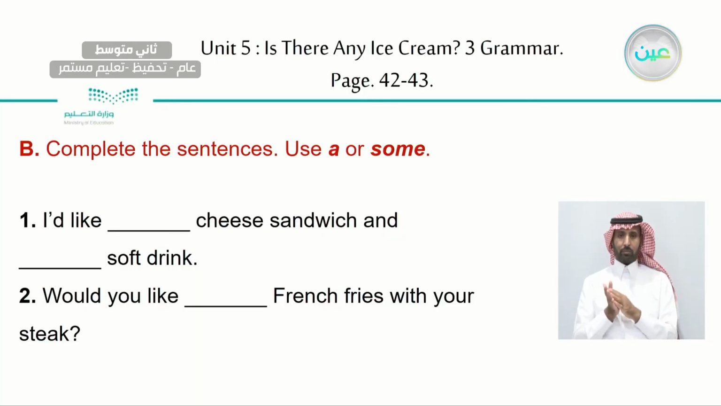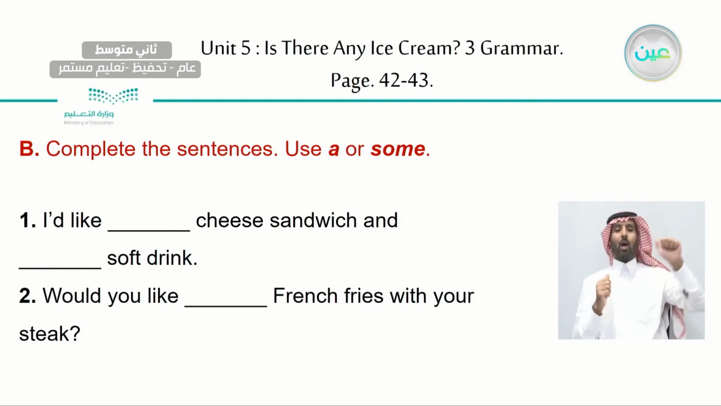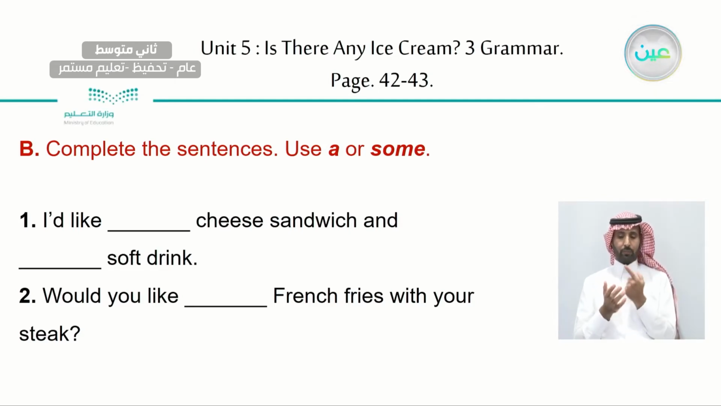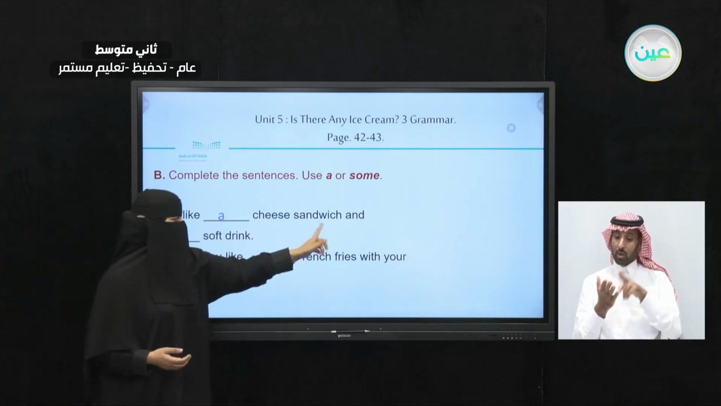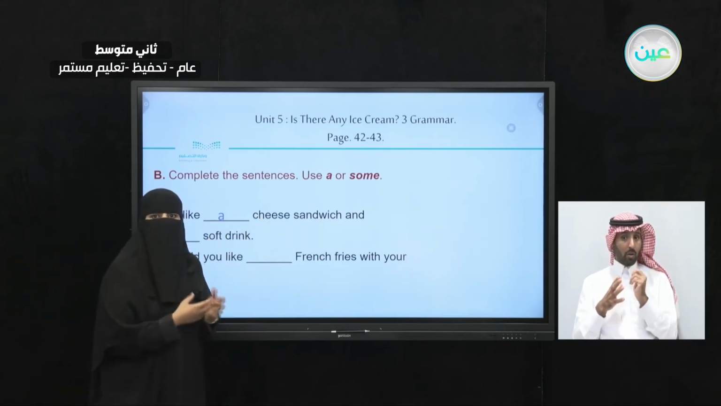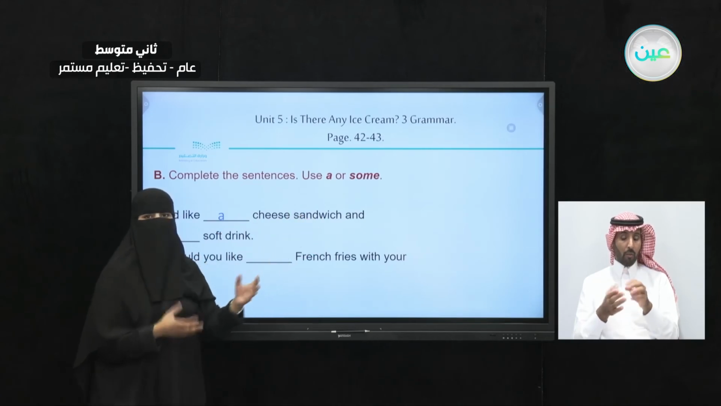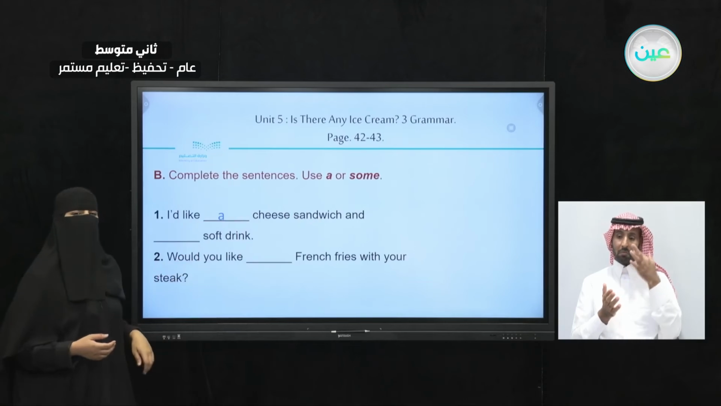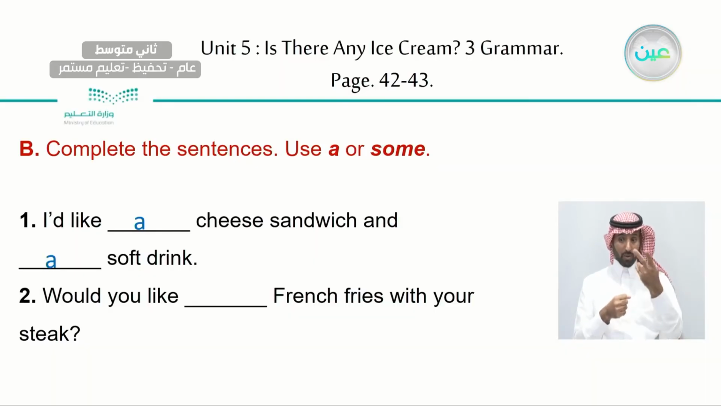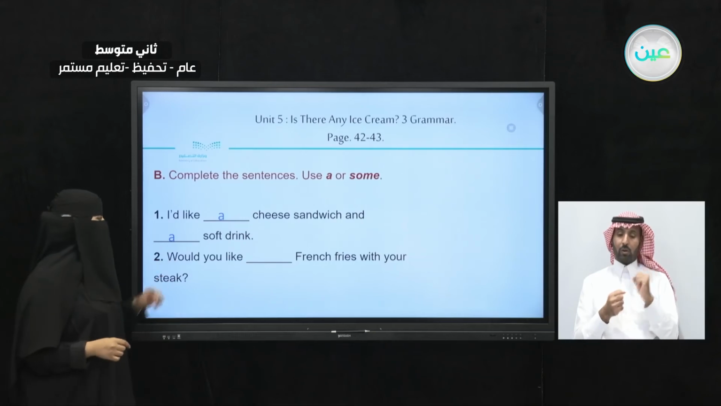Now, let's use these sentences, we are going to complete them with a or some. Now, let's start here. I'd like, then we have the word cheese sandwich, and here we have a space, soft drink. Which one is the correct one? What are we going to use here? I'd like a cheese sandwich because it's not the cheese itself. We're not counting the cheese. We're counting the sandwiches. Cheese sandwich. I'd like a cheese sandwich, and how about soft drink? Count or non-count? A soft drink. Only one. I want a soft drink.